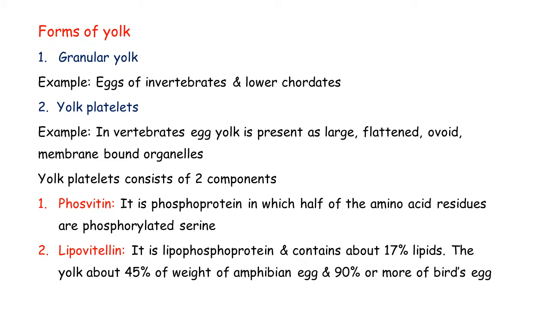When we talk about lipovitellin, it is a lipophosphoprotein and it contains approximately 17% of lipids. The yolk forms about 45% of the weight of amphibian eggs and as much as 90% of the bird egg. So, in case of birds, 90% of the egg is composed of yolk.